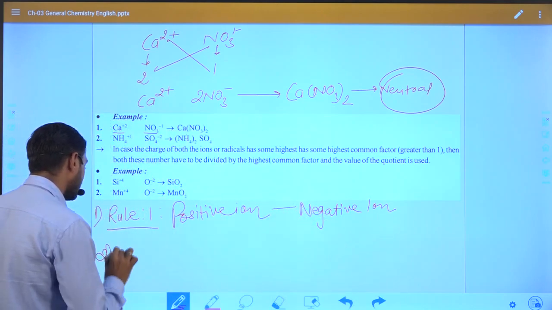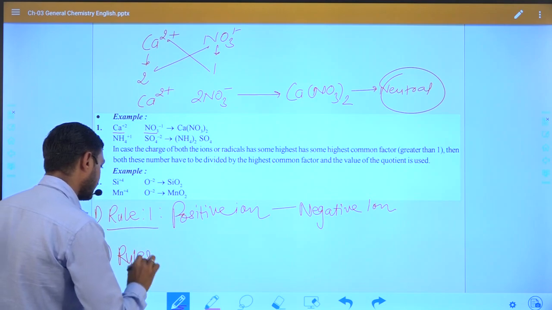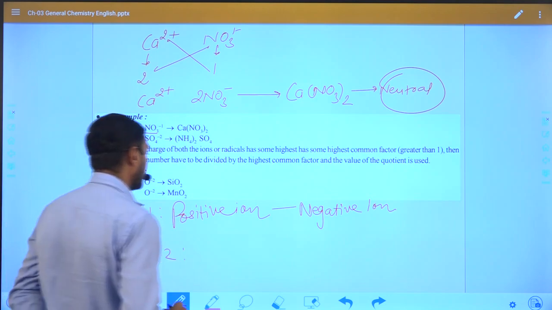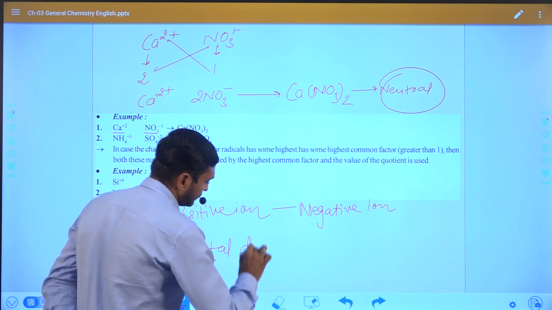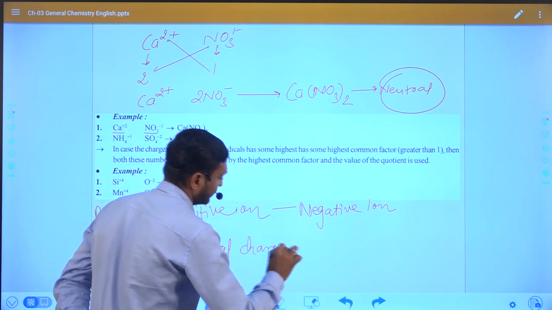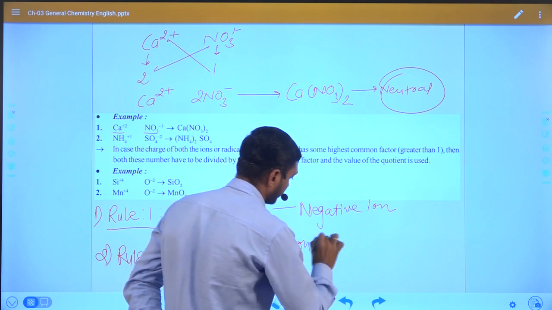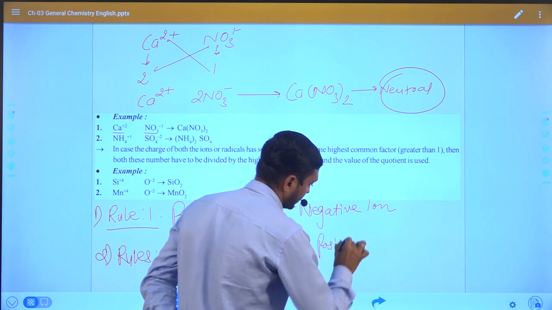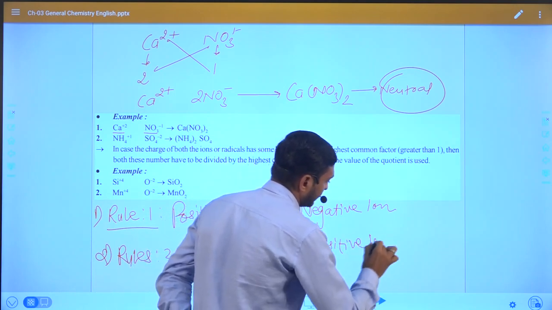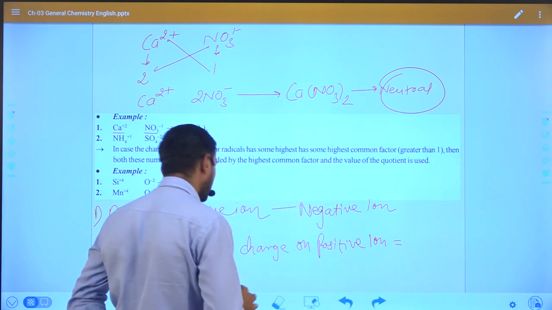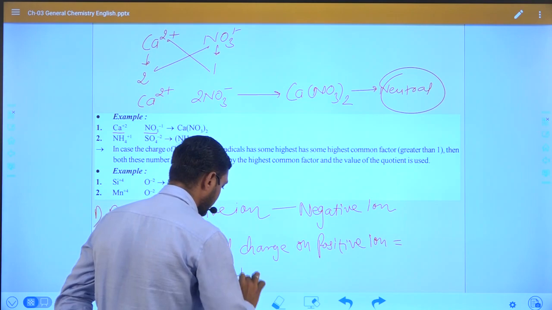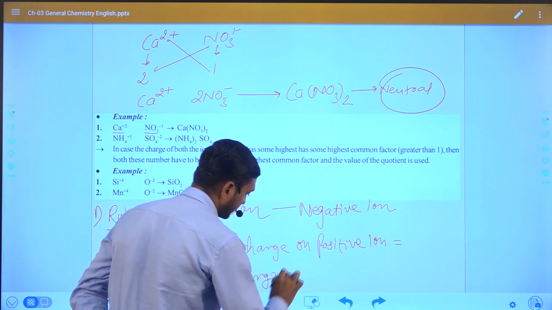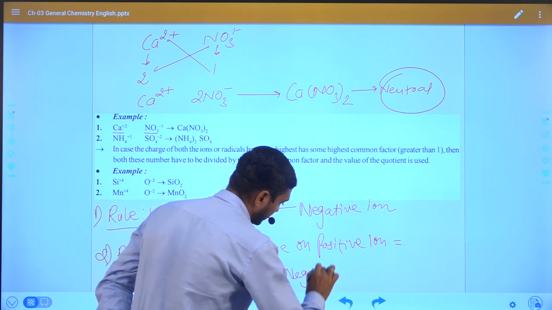The second rule is the total charge on the positive ion will be equal to the total charge on the negative ion.